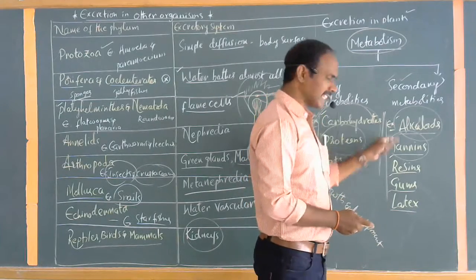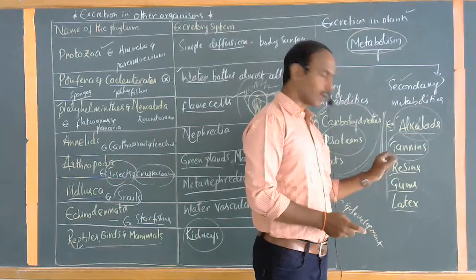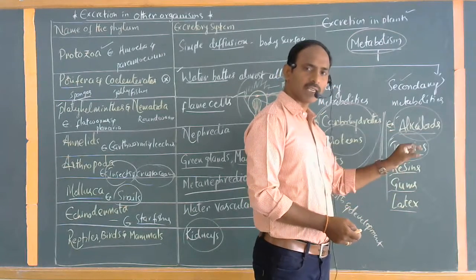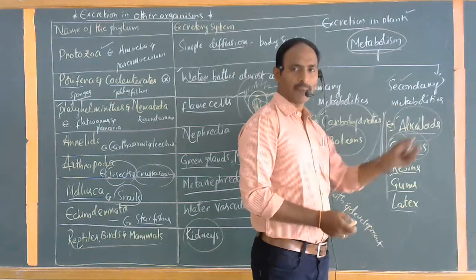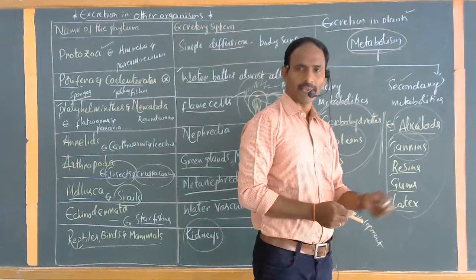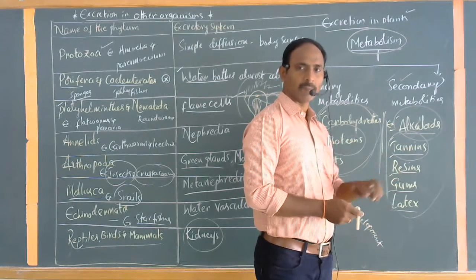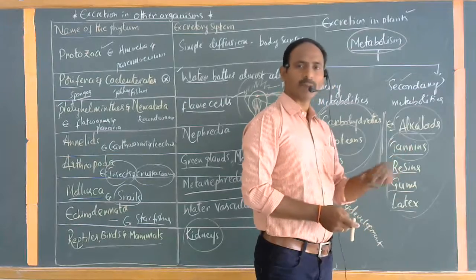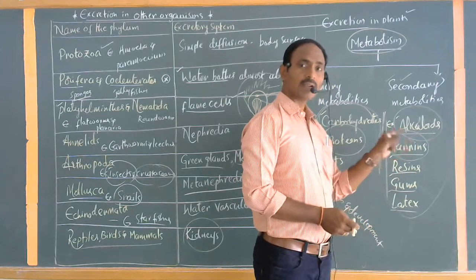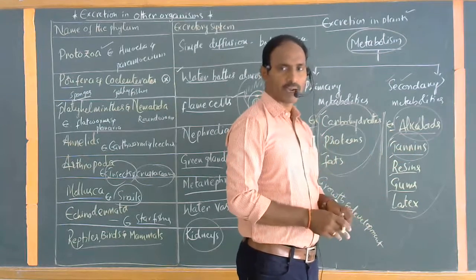What are the uses of these materials? One more thing I would like to say once again: these materials are not directly involved in growth and development. These are useful for several kinds of purposes, either for the plant or for the human being also. But actually, these materials are not prepared for the human being. These are prepared by the plant as its excretory product, excretory material. But these materials are indirectly used by the human being. Sometimes these materials may also be toxic, dangerous to the human being too.